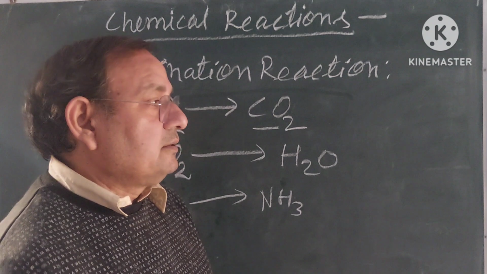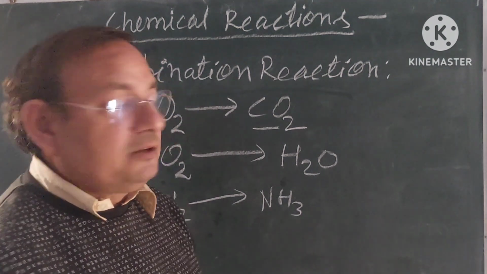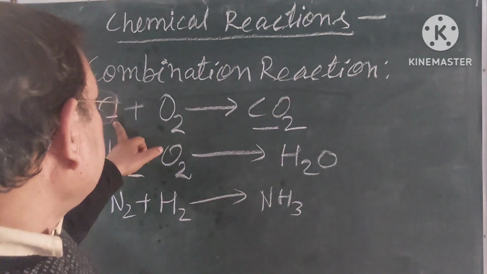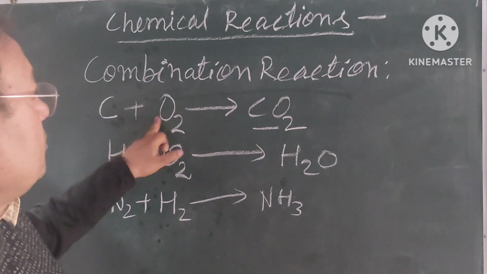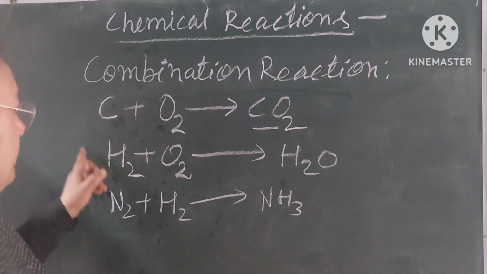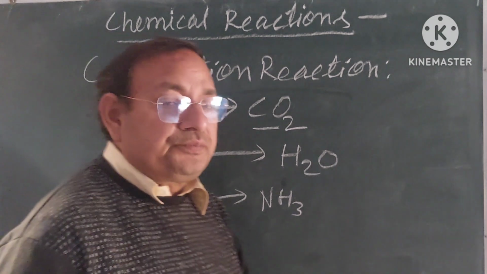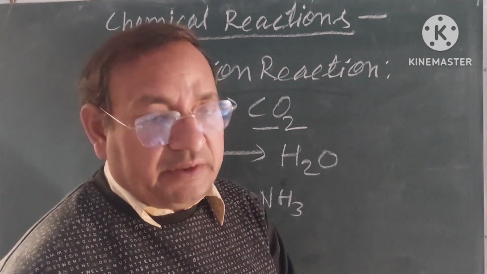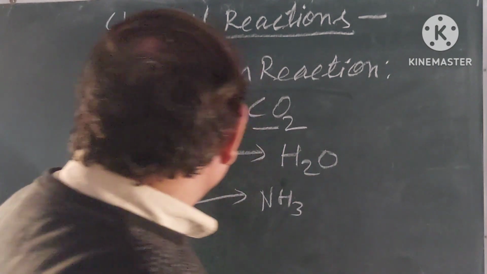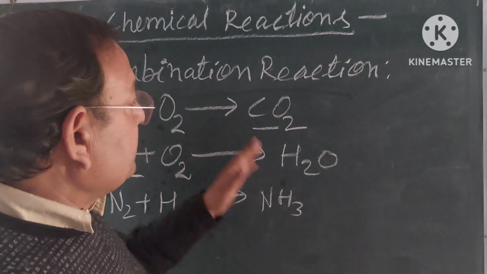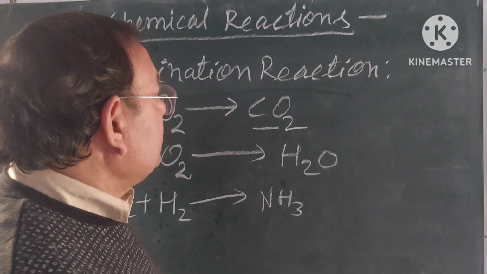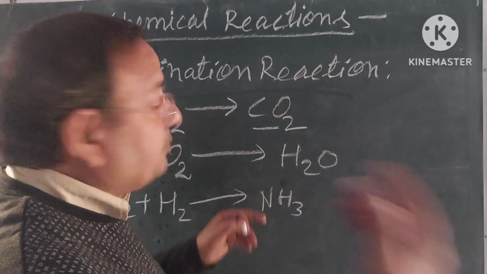My dear students, you know the balanced chemical equation. This is already balanced, C plus O2 gives CO2. A balanced equation means the number of atoms of each element on the reactant side should be exactly equal to the number of the same atoms on the product side.